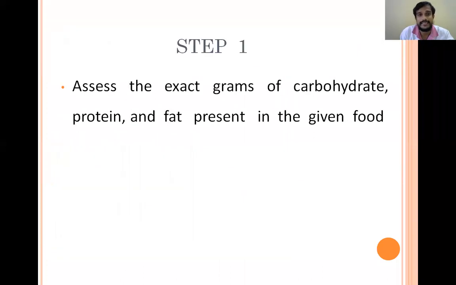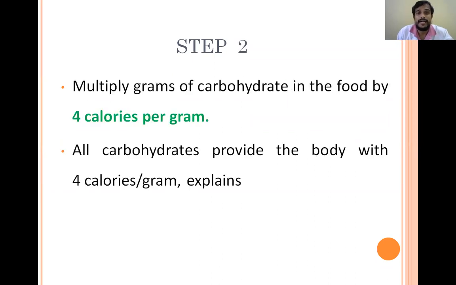So if we see this stepwise, step 1 is assess the exact grams of carbohydrate, protein, and fats present in the given food. Step 2 is multiply the grams of carbohydrate in the food by 4 calories per gram, or grams into 4, because all carbohydrates have 4 calories in 1 gram.